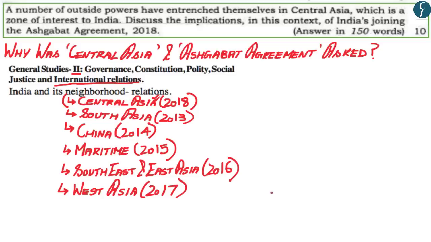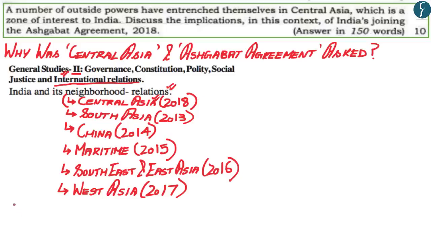And as we continue to tell you, the questions that were asked in the previous years' examinations of either prelims or mains provide a strong cue as to which questions can be asked in the upcoming mains examination. And therefore, by looking at GS paper 2, specifically India and its neighborhood relations, from 2013 to 2017 onwards, it was strongly expected that a question on Central Asia might be asked in the mains examination of 2018.